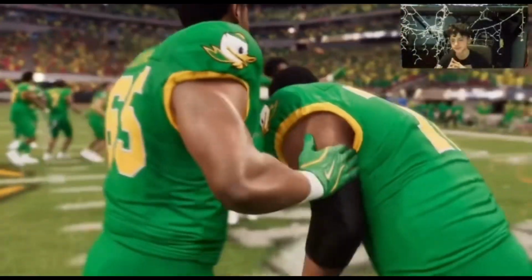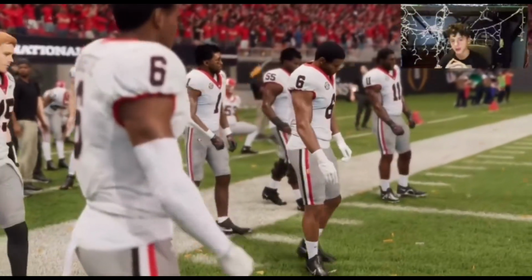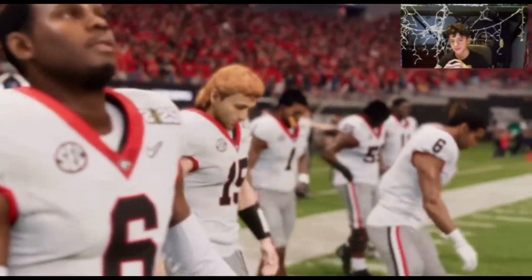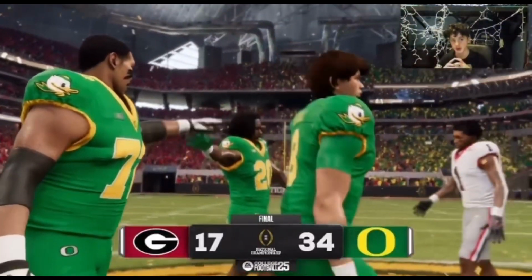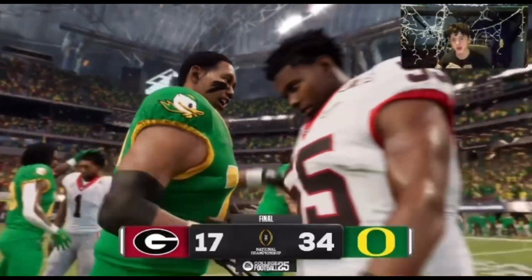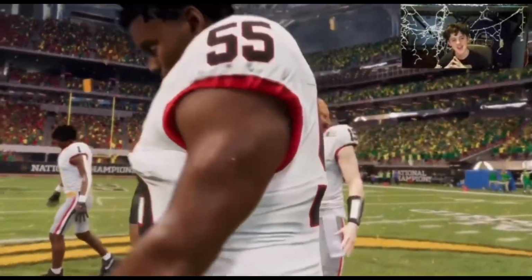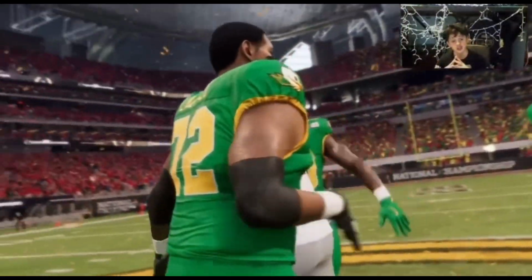I think this group has a chance to do some really special things this year. They have talent to be able to work. Okay, I don't know why I said this group has a lot of special things to do this year. They just won the freaking national championship. Anyways, you got Oregon Ducks winning the national championship for the Cup Show simulation.